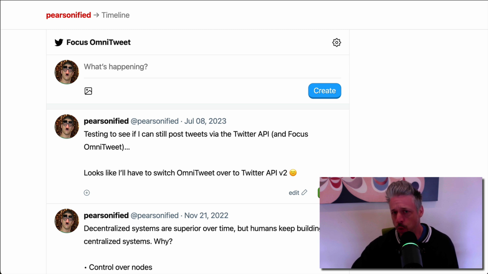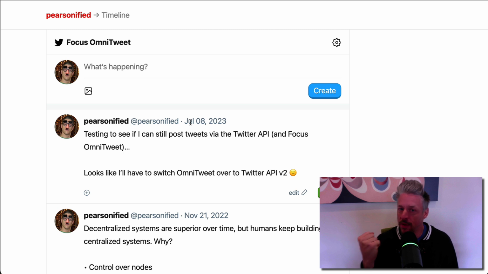And so in 2021, the prospect of censorship and cancellation was very high under the previous ownership at Twitter. And in response to that, I built something called Focus OmniTweet, which was a piece of software that you could add to your WordPress website that enabled you to create your social media posts on your website first and then cross-post your tweets to Twitter.